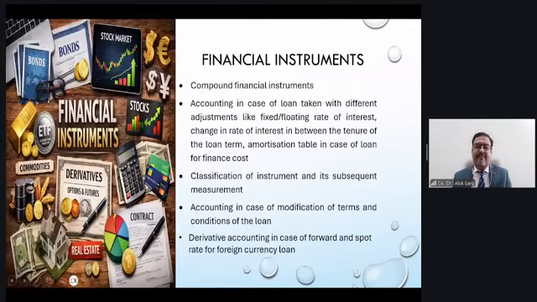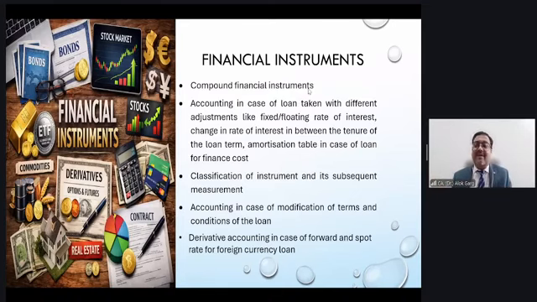Now we will see the biggest animal, which is the elephant in the room. So, financial instruments. The first advice I would like to give here: don't be scared of financial instruments. Of course, it requires lots and lots of practice. The biggest motivation to understand financial instruments is the sure-shot marks, right? Like Shilpa ma'am suggested, group accounting and financial instruments, Ind AS 115, cover 30 to 35 marks, right? So this is the biggest motivation the student has to carry with them.